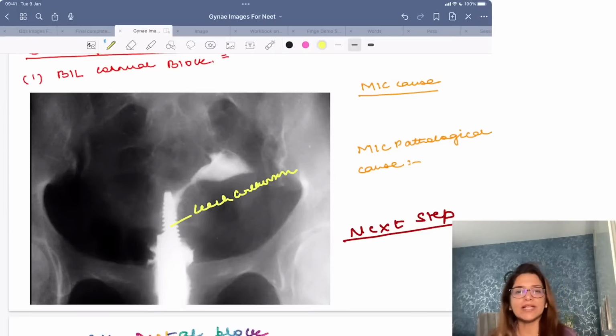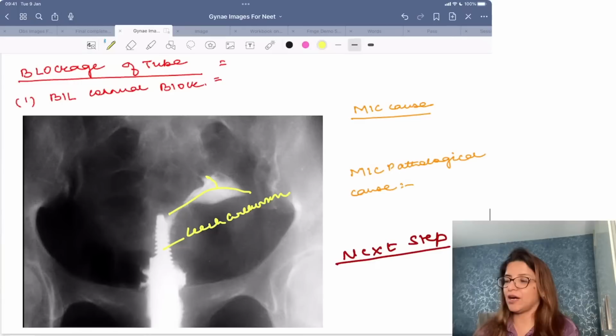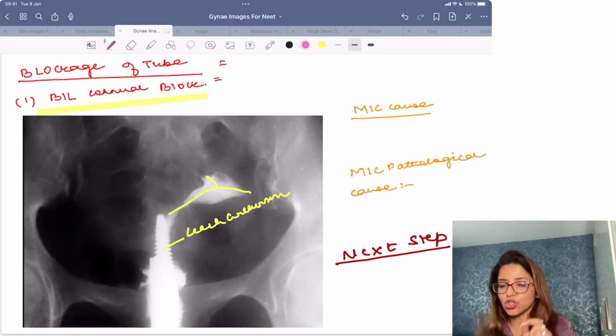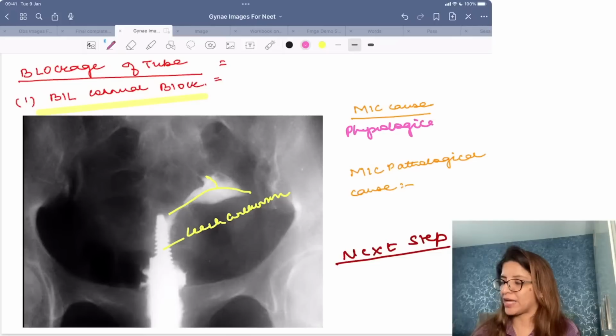And through this Leach-Wilkinson cannula, the dye was passed. The dye has gone up till the cornual end of the uterus, but the dye has not gone any further. That means there is a bilateral cornual block. Now, if they show you this image and they ask you what is the most common cause of this kind of HSG, the most common cause of a bilateral cornual block is physiological spasm.